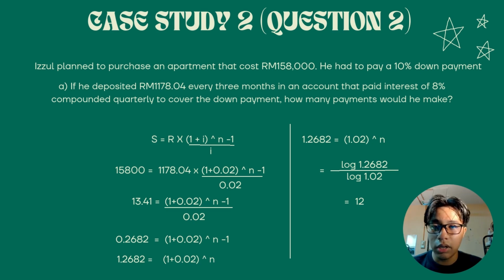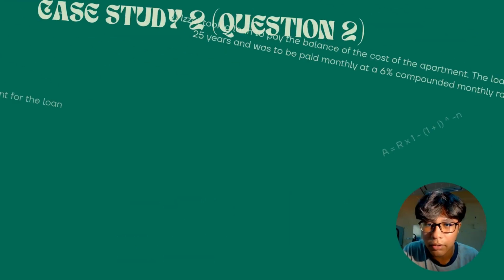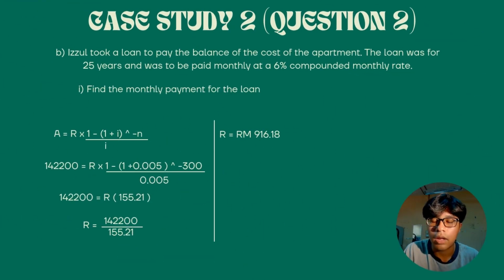If he deposits 100, find the monthly payment for the loan. As we can see here, we can use the present value method to find the present value, which is A equals R times (1 minus (1 plus i) to the power of negative n) divided by i. And we just put in the numbers.